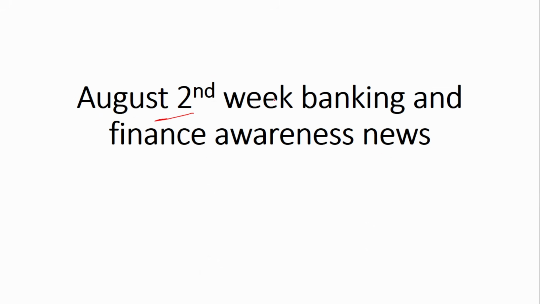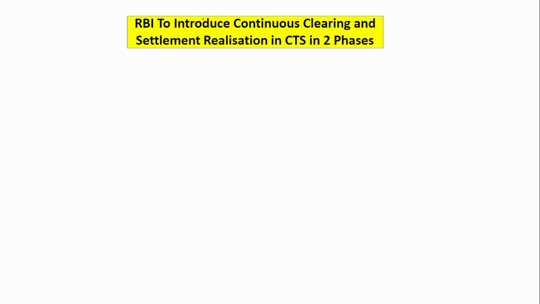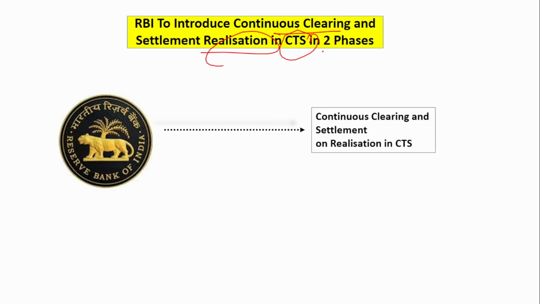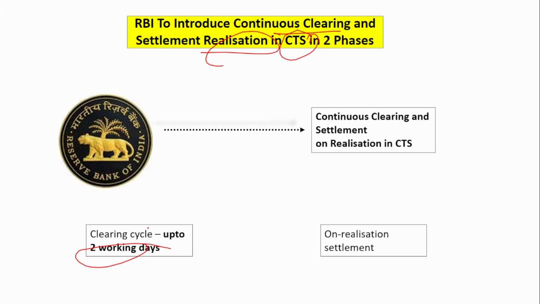Today we will be covering August 2nd week banking and finance awareness news. Moving to the first news. The first news is about the RBI introducing the continuous clearing and settlement on realization in the CTS, that is the check truncation system. Previously, the clearing cycle would take up to 2 working days. But now it will happen on a real-time settlement, just like how you transfer money from one account to another, and immediately the money transfer takes place, right? Here, it will not happen immediately, but on the very same day itself.